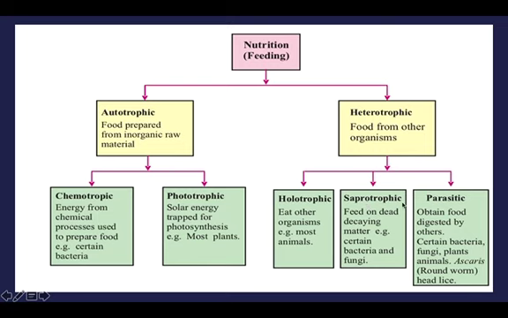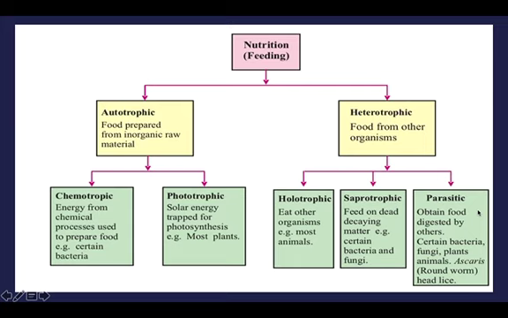Then saprotrophic, that is they feed on dead decaying matter. For example, there are some dead animals, so certain bacteria and fungi take their food from the dead animals, dead decaying matter, whether it be plant or animal, so they are called saprotrophic. And you have parasitic, that is they obtain food digested by others, certain bacteria, fungi, plants, animals.